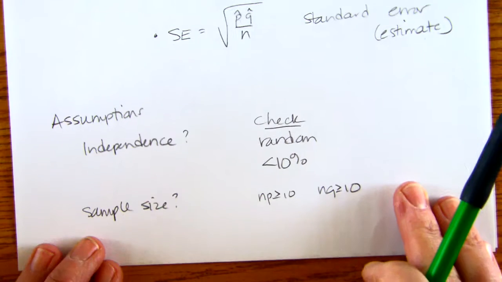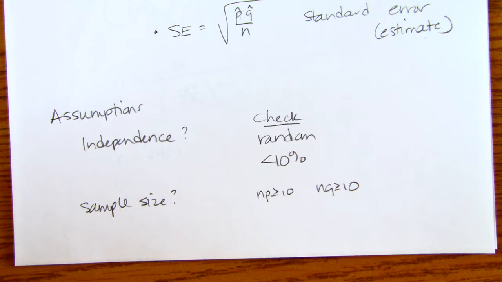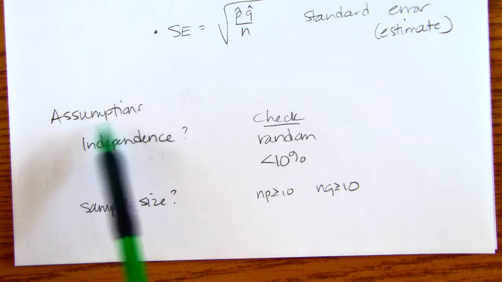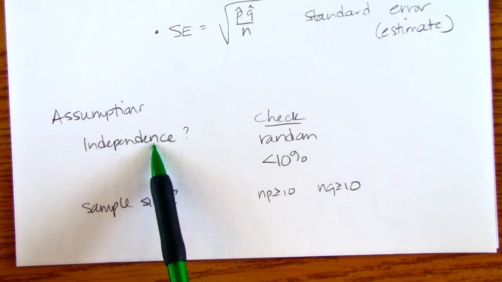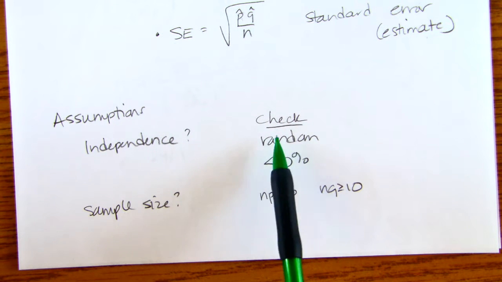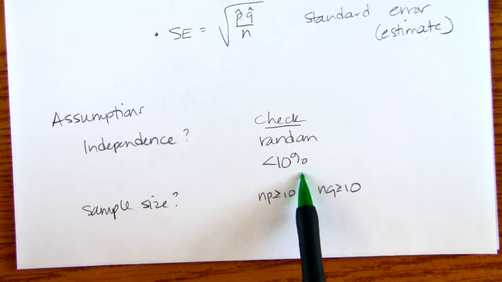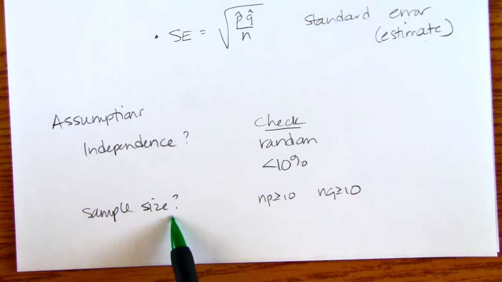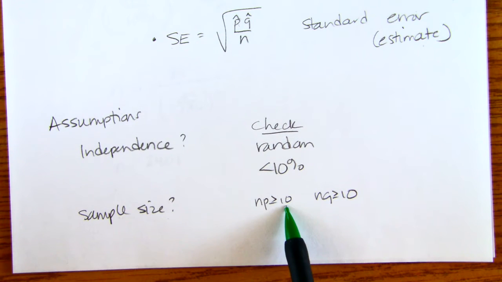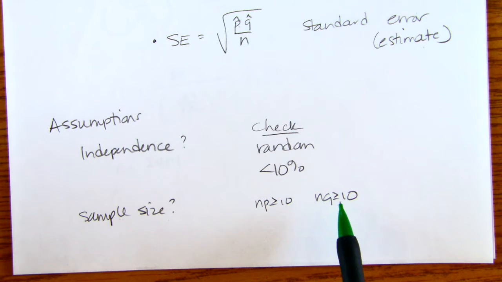And again, before we can go ahead, this is all based on the fact that we think this sampling distribution will be normal. Our assumptions and conditions are the same. Do we think that the data is independent of each other? We check that by saying, was it a random sample and did we sample less than 10%? Certainly 1,502 people is less than 10% of the population of adults even. And is our sample size big enough? Would we expect at least 10 successes, and would we expect at least 10 failures?